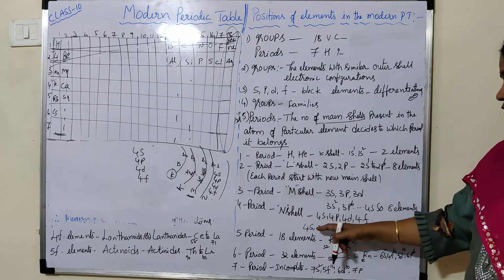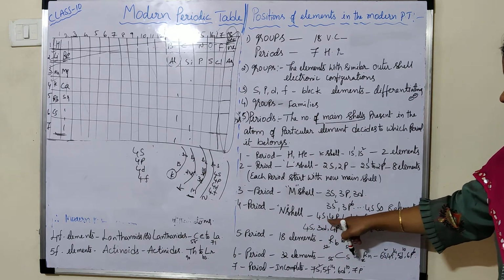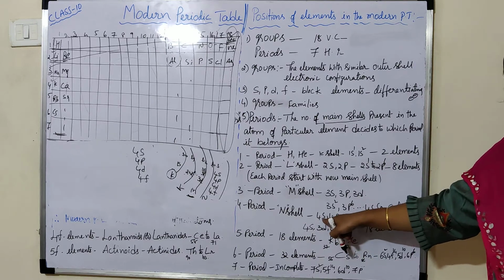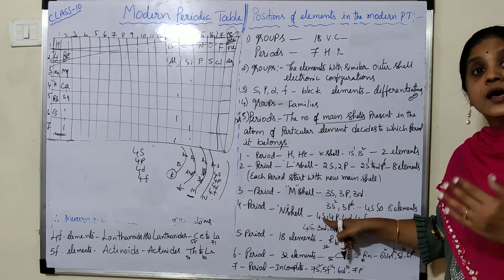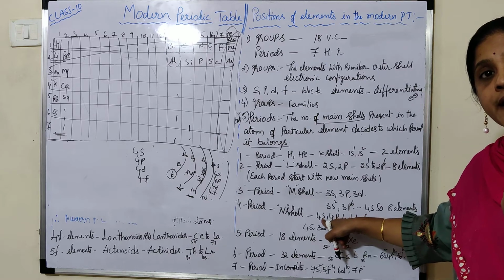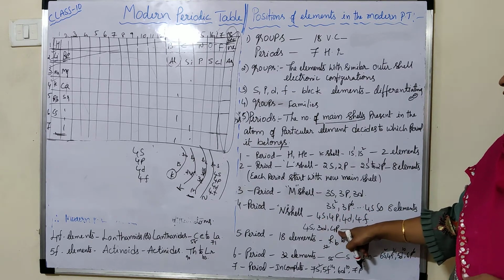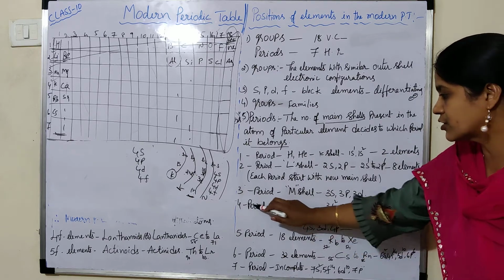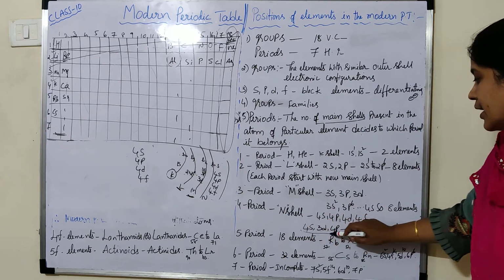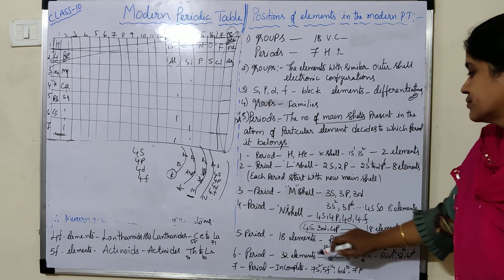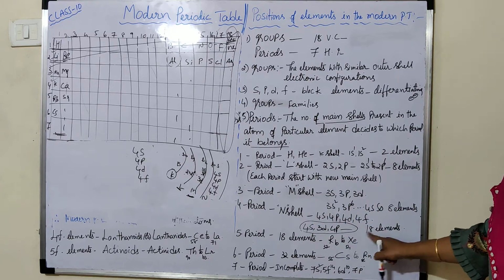But here, after the electron fills 4s, according to the Aufbau principle, the electron should enter into 3d, then after 3d, 4p. Due to that reason, in the fourth period, 18 elements are allotted.